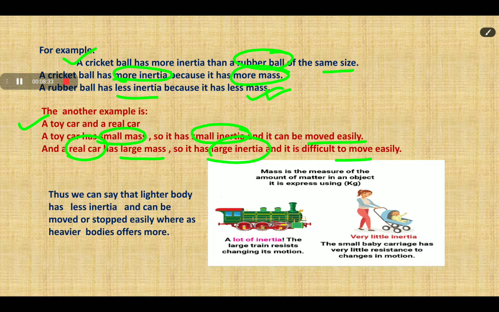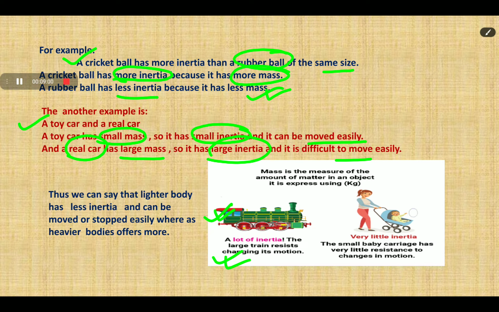Here, in this case, a train has a lot of inertia, and if the inertia is greater, then the train strongly resists any change to its state of motion.